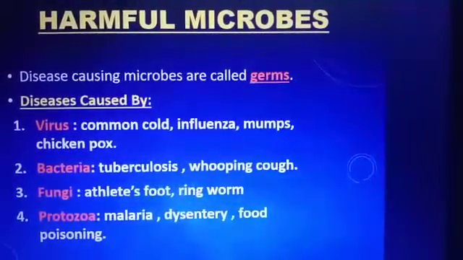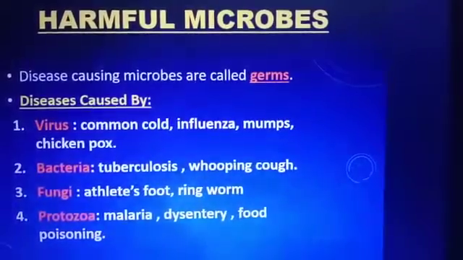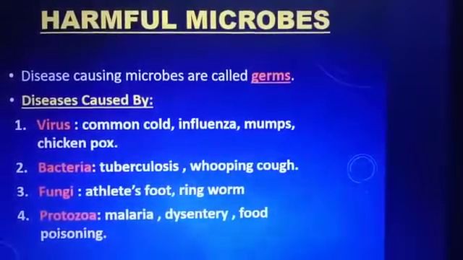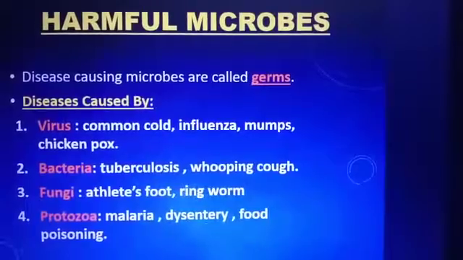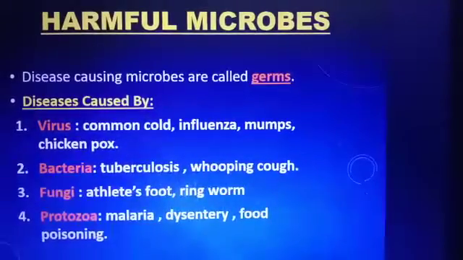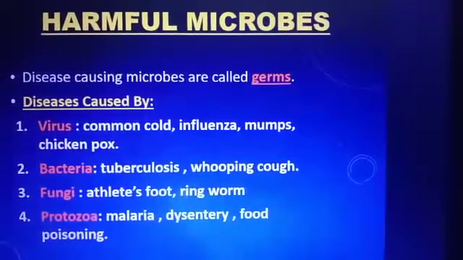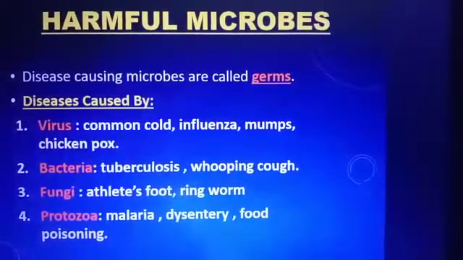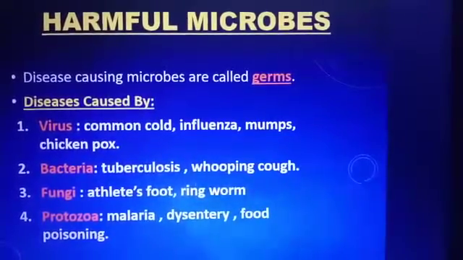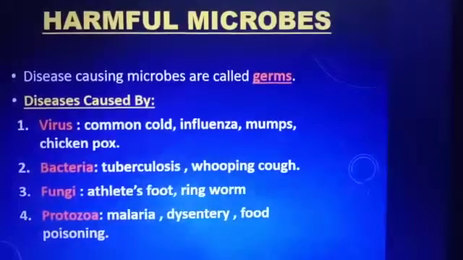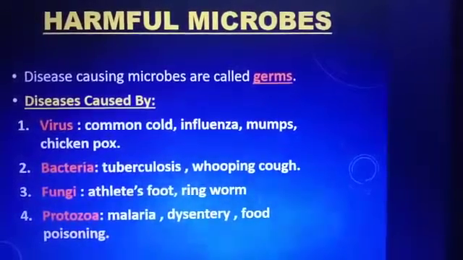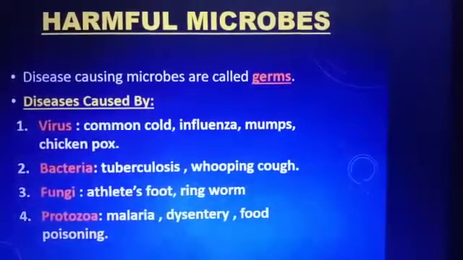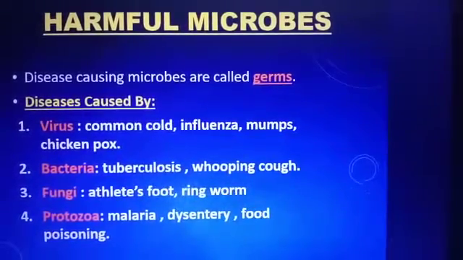Second is bacteria: tuberculosis. You very well know TB, then whooping cough. Tuberculosis, whooping cough. Bacteria are responsible for these diseases. Third is fungi: athlete's foot, ringworm. So these are fungal diseases. Fourth is protozoa: malaria, dysentery, and food poisoning. A protozoan is responsible for all these diseases. So these were the diseases caused by different organisms.